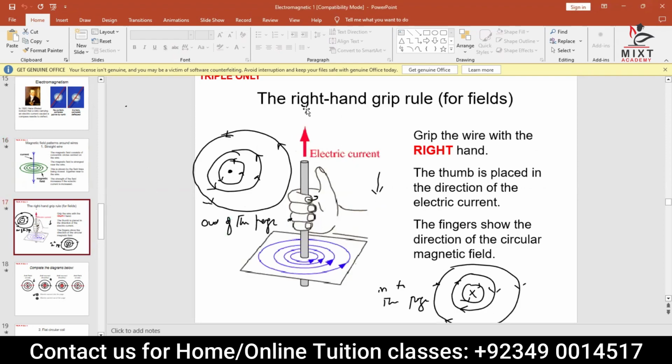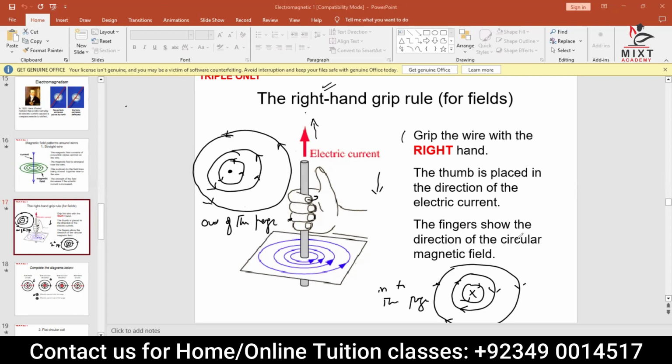Now, if you see this diagram here, they give you a diagram of a right hand grip rule. That is to find out the direction of the magnetic field. Now, the right hand grip rule says that if, for example, you have a wire like this, okay, and you want to find out the direction of these magnetic field lines, then grab the wire so that your thumb points towards the direction of the current. If it goes in an upward direction, then these finger curls will show you the direction of the magnetic field, which is anticlockwise in this case. That is what we call the right hand grip rule.